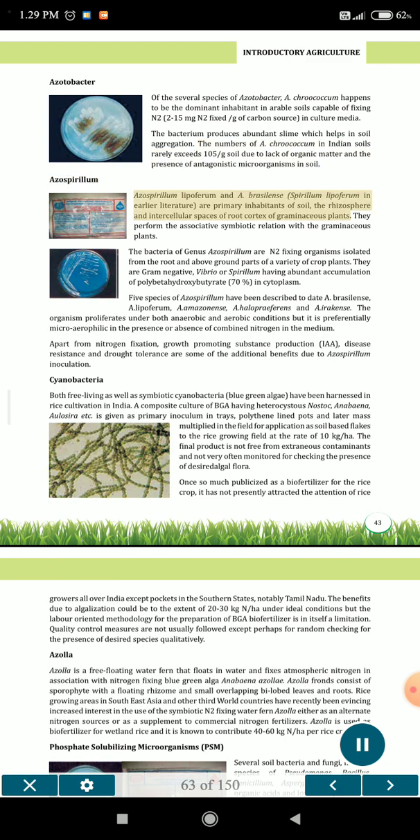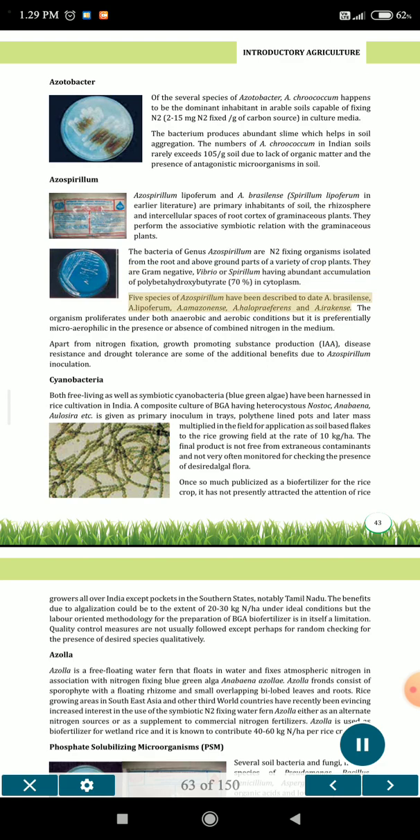Azospirillum. Azospirillum lipoferum and A. brasilense, called Spirillum lipoferum in earlier literature, are primary inhabitants of soil, the rhizosphere and intercellular spaces of root cortex of gramineous plants. They perform an associative symbiotic relation with the gramineous plants. The bacteria of genus Azospirillum are N2-fixing organisms isolated from the root and above-ground parts of a variety of crop plants. They are gram-negative, Vibrio or Spirillum, having abundant accumulation of poly-beta-hydroxybutyrate, 70% in cytoplasm.